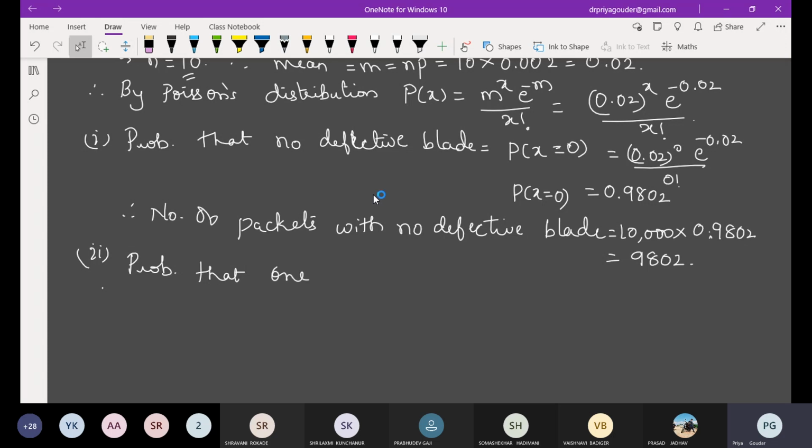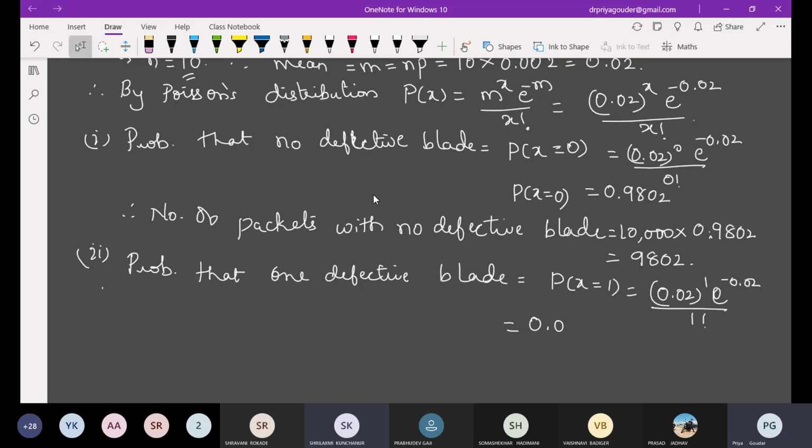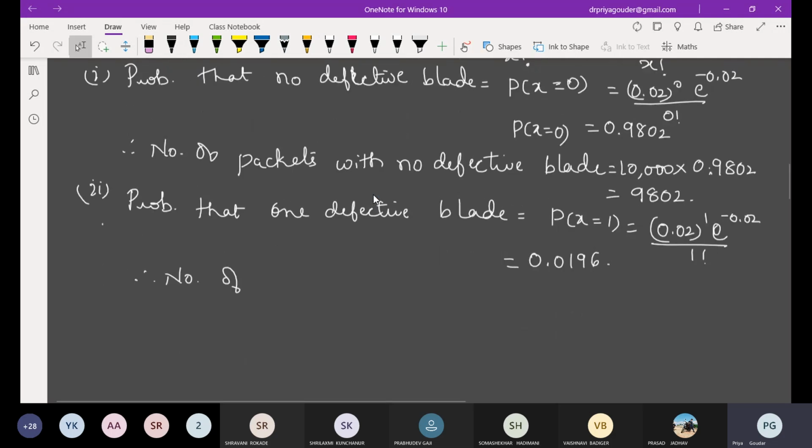Now take the second condition. Probability that one defective blade. You know how to take it? Do the calculation. Exactly 1 means x is equal to 1: 0.02 raised to 1, e raised to minus 0.02 divided by 1 factorial. What is the value? 0.0196. Very good. Again, just calculate the number. They don't want only probability, they want the number of packets.